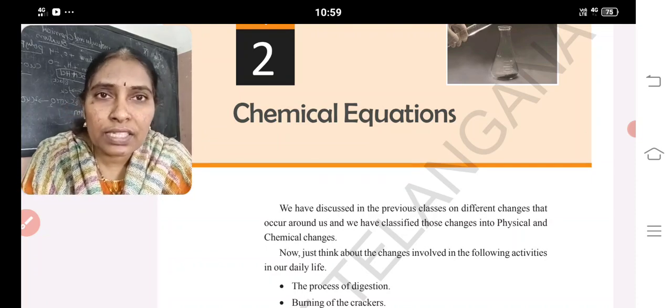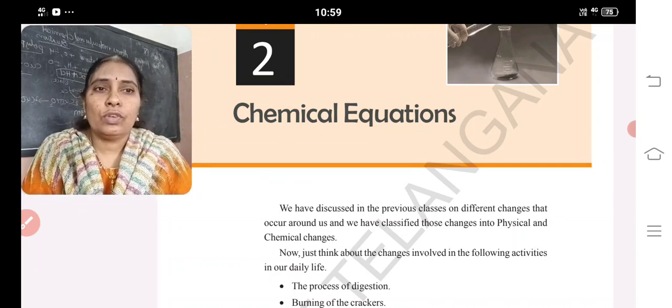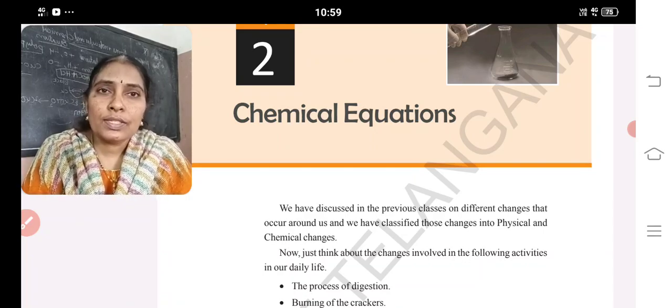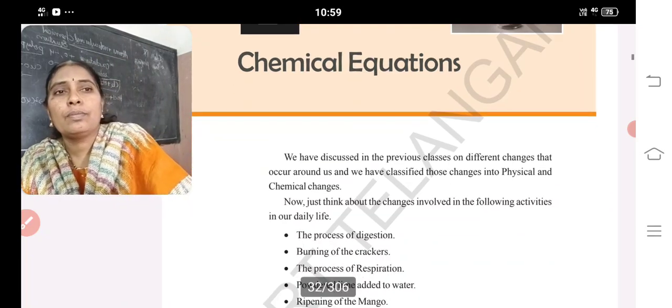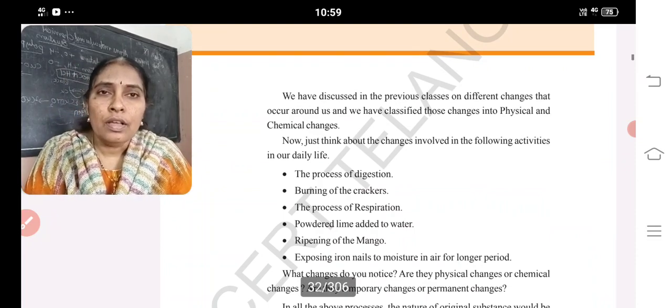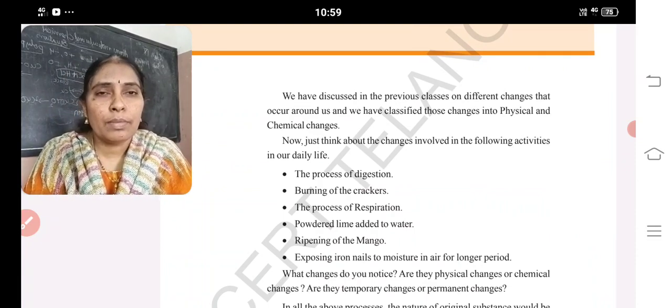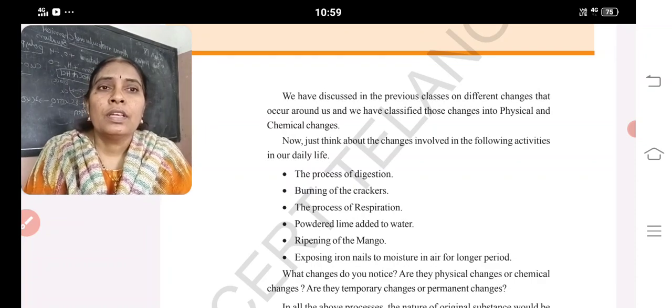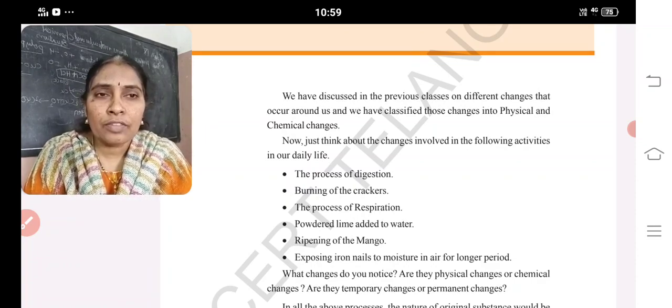So let us start today's revision: chemical equations. We come across many different types of chemical reactions in our day-to-day life. From these, some are permanent, some are temporary, some are physical changes, some are chemical changes. The process of digestion, burning of crackers, the process of respiration, powdered lime added to water, the ripening of a mango, exposing iron nails to moisture for a longer period.